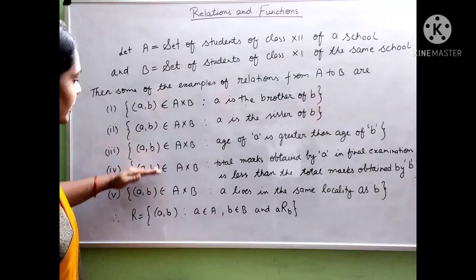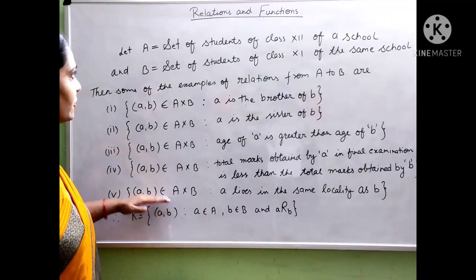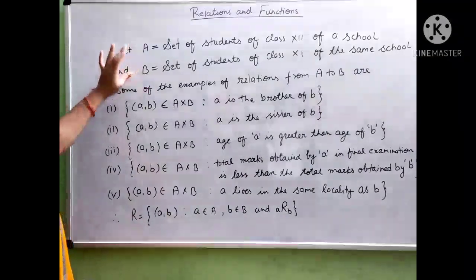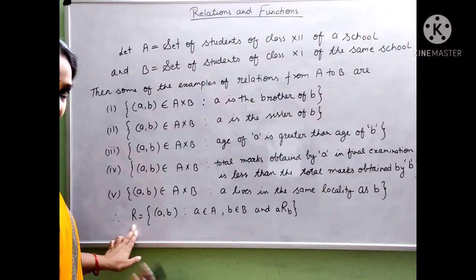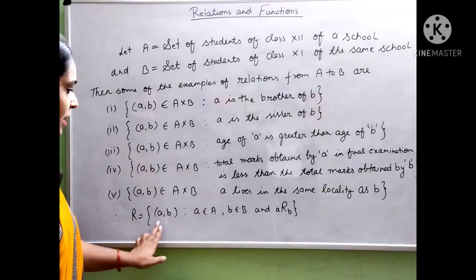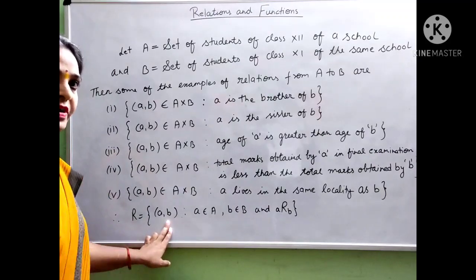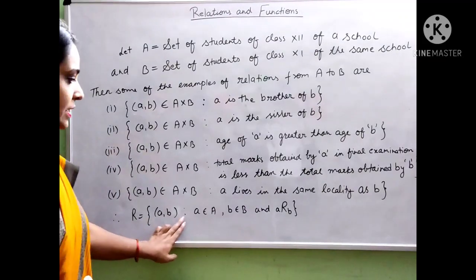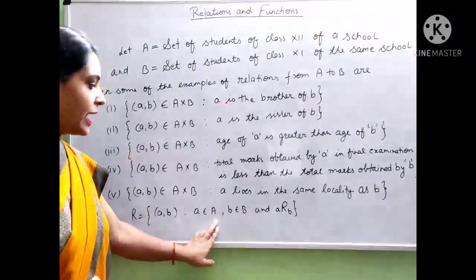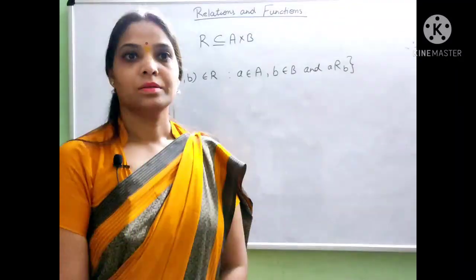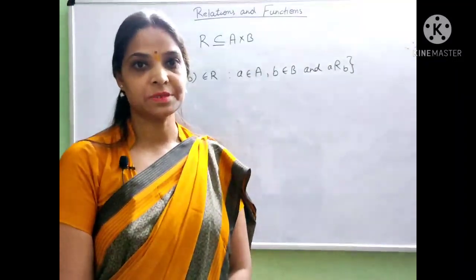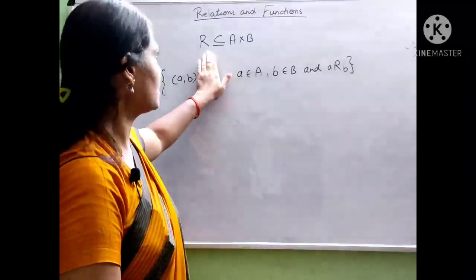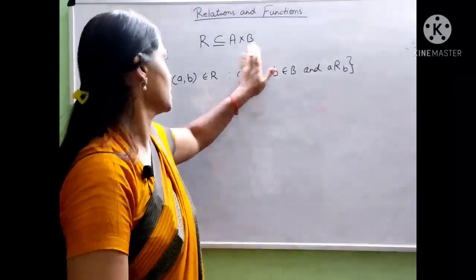These are the different types of relation between two sets A and B, and we have to define it mathematically as R is a relation, {(a, b)}. We always have to put the elements in the form of an ordered pair such that a belongs to set A and b belongs to set B. Basically, a relation R is a subset of A cross B.